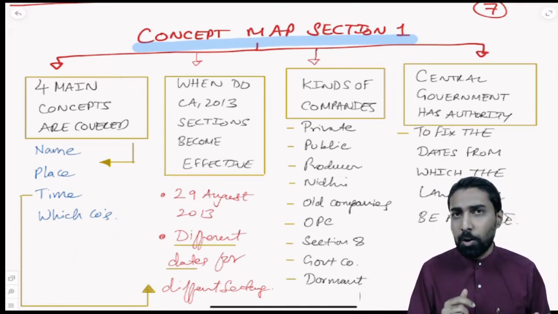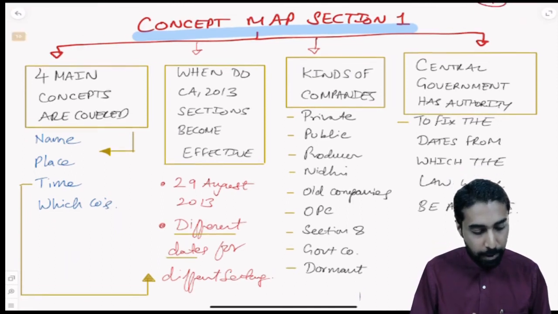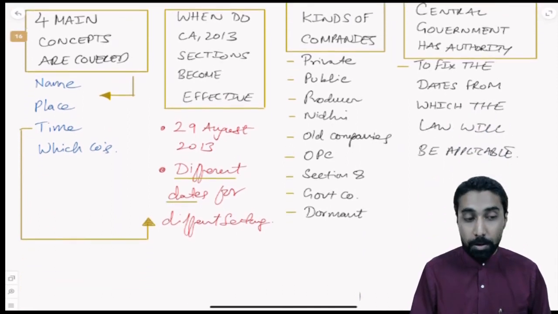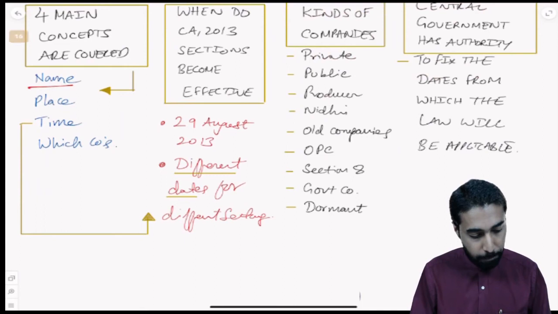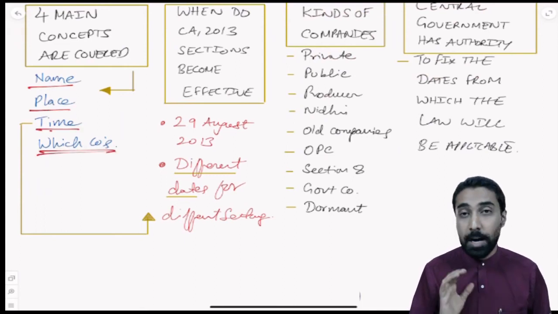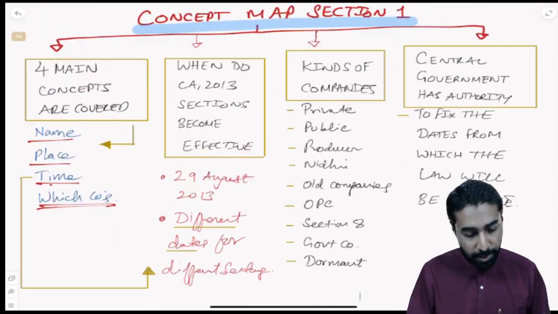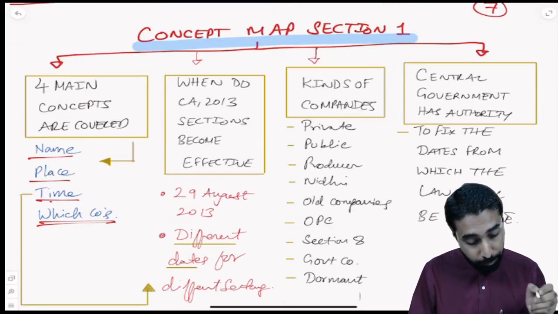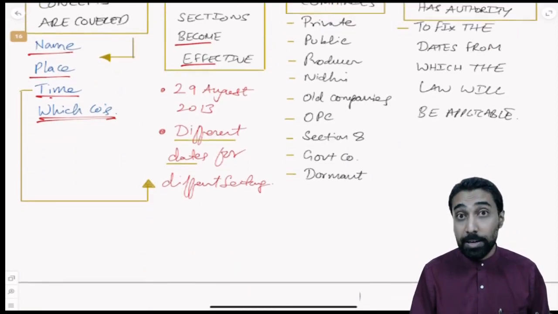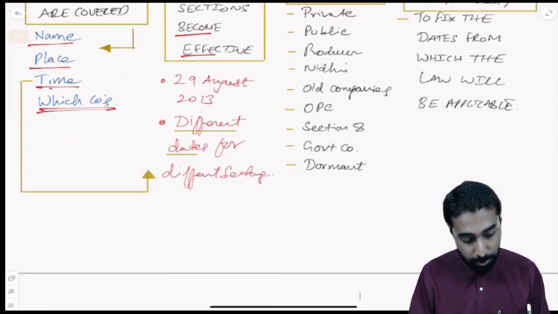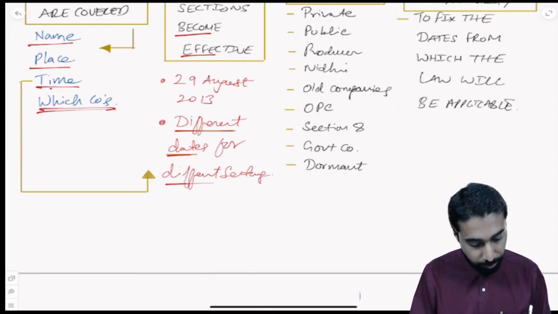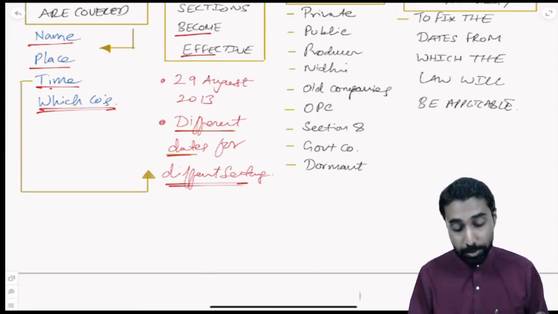So what are the concepts here? The 4 main concepts are what? The name, the place, the time, and to which companies it applies. That is section number 1 and the subsection 1, 2, 3, and 4. Then, when do Companies Act 2013 sections become effective? So when does it become effective? The next concept, different dates for different sections. This is the concept we need to understand.